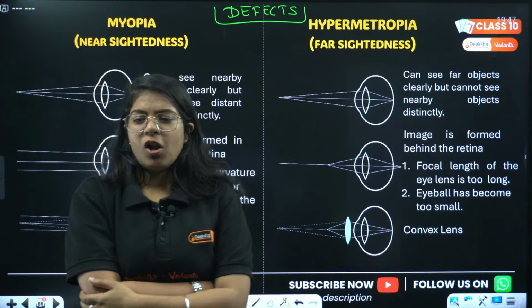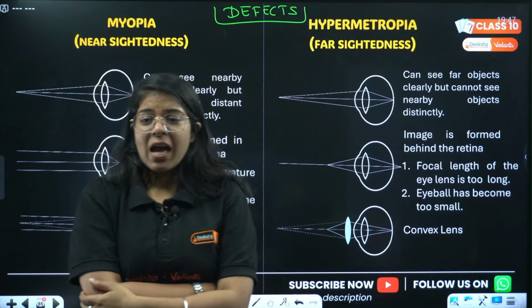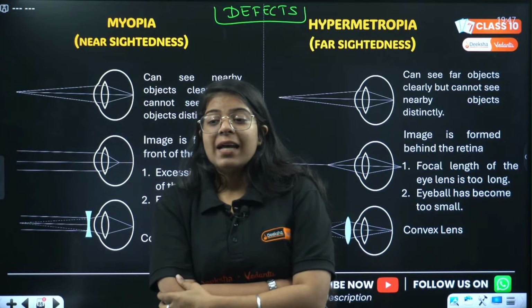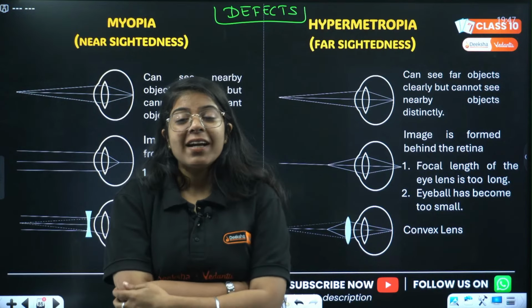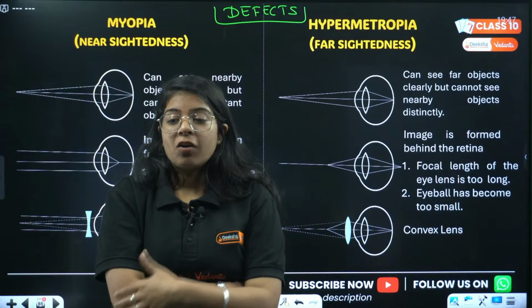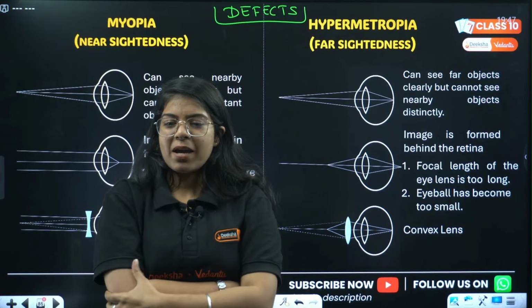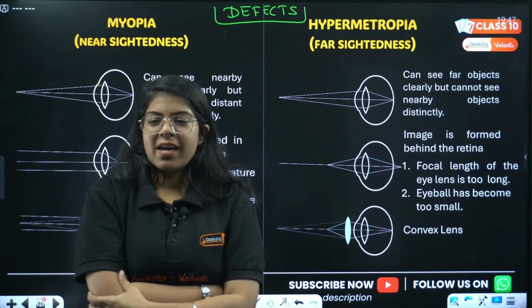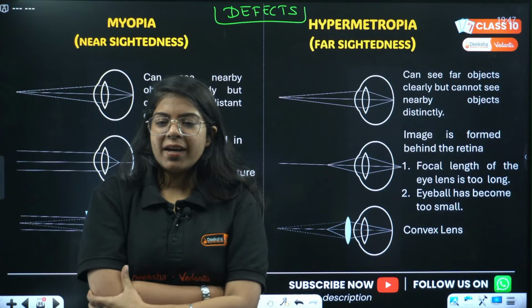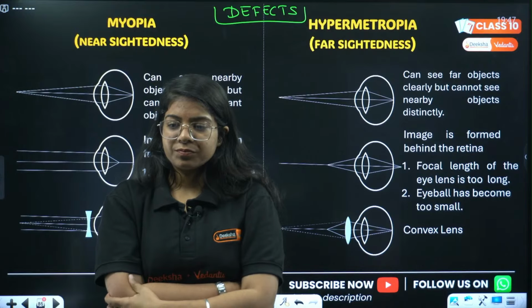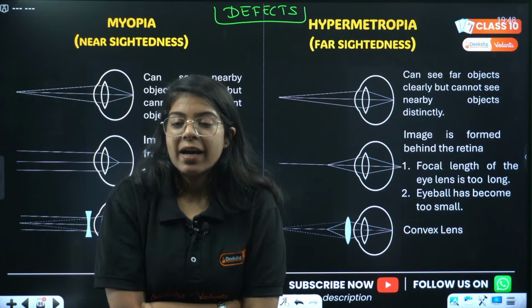Okay, so a lot of you wear chashma, and I also wear chashma. That is because of a defect. We have different defects. Yes, Divyanshu is saying he has myopia. Okay. So there are two defects.